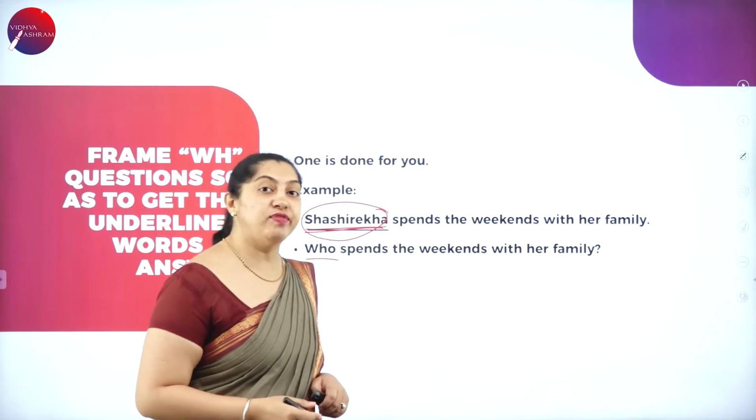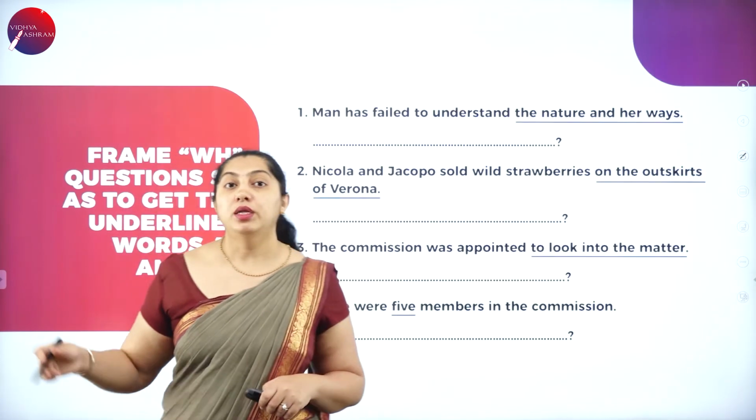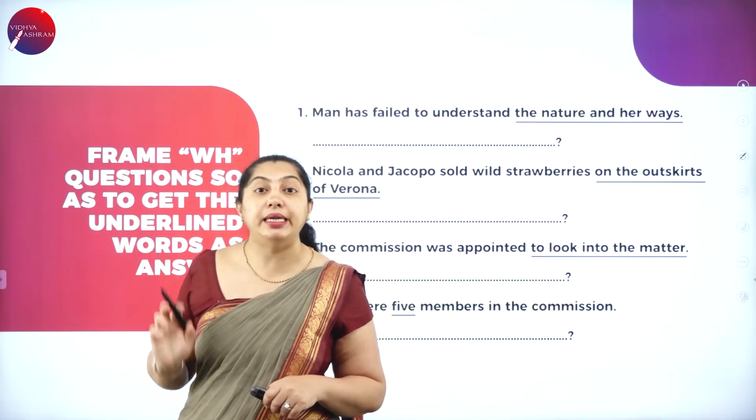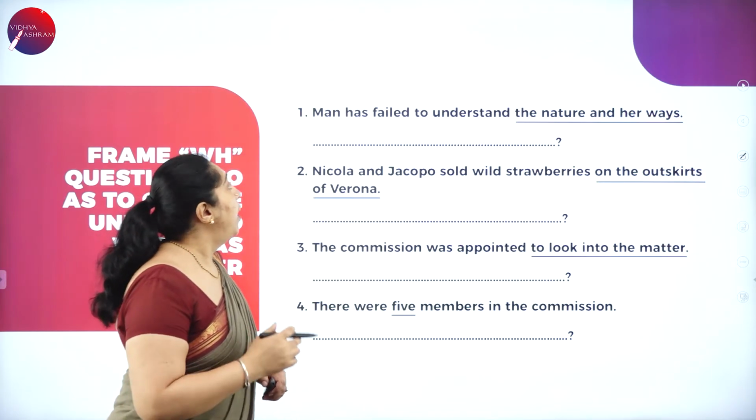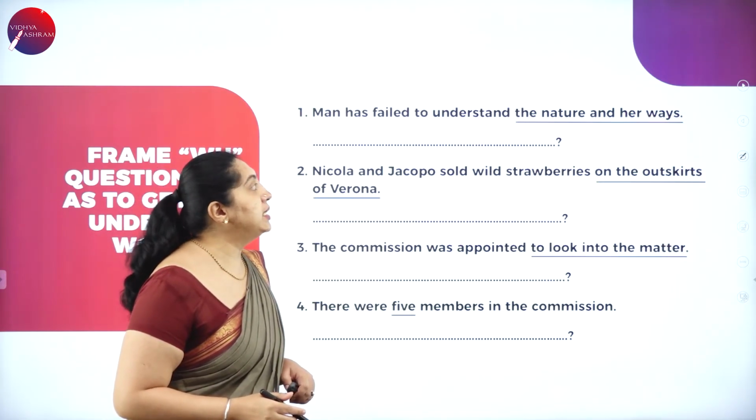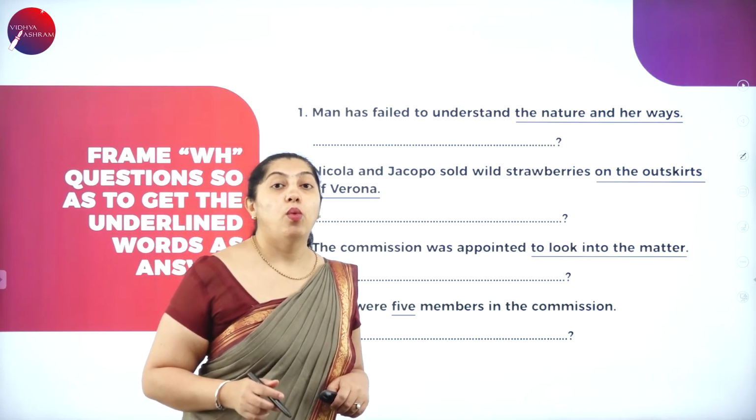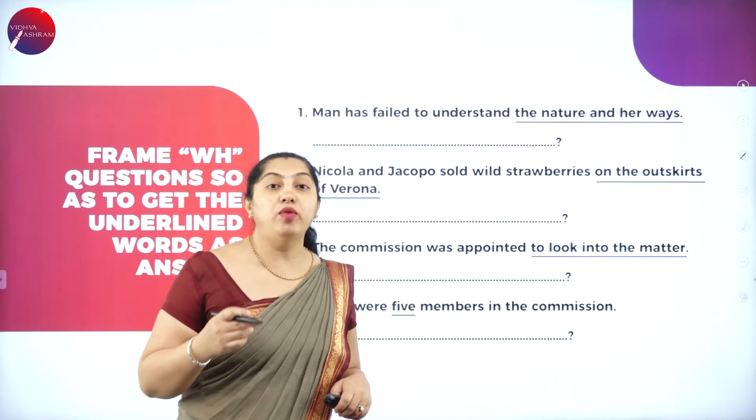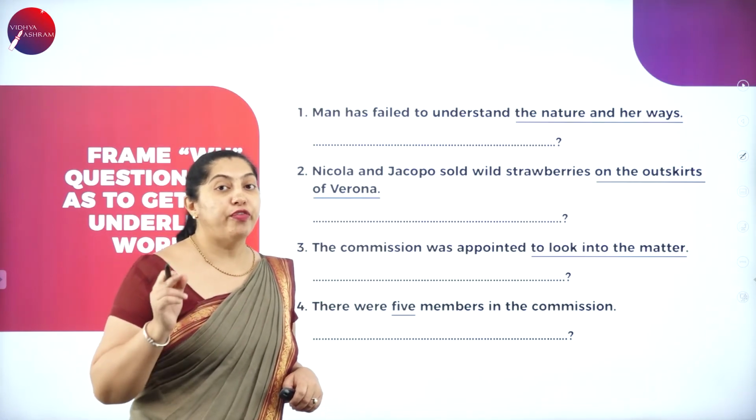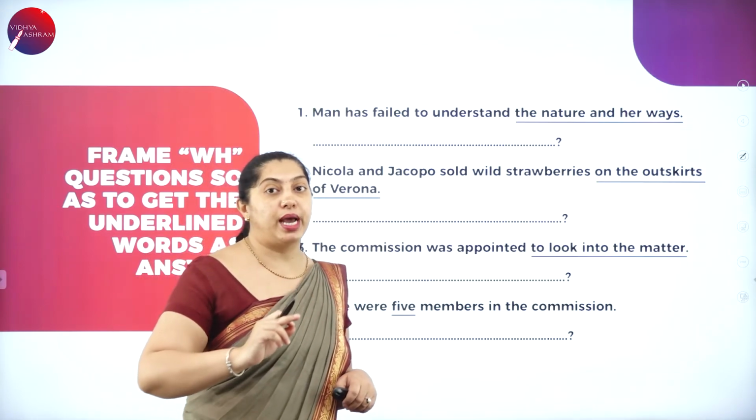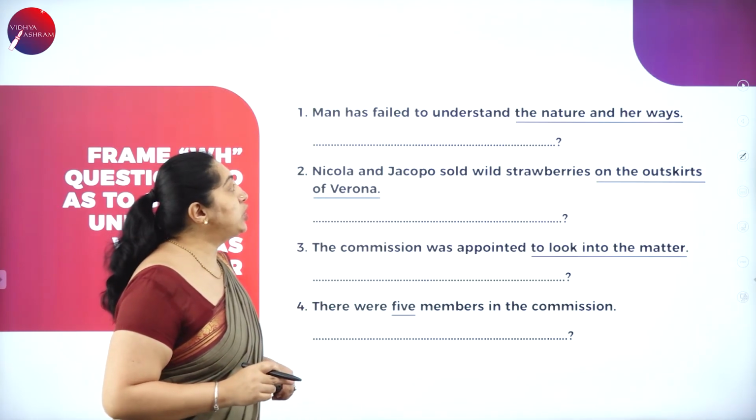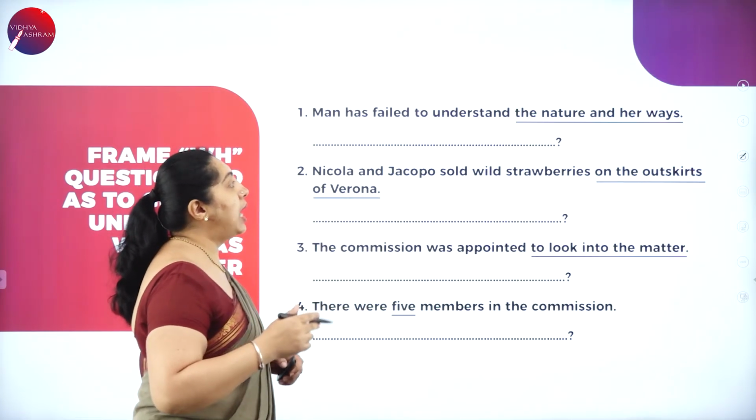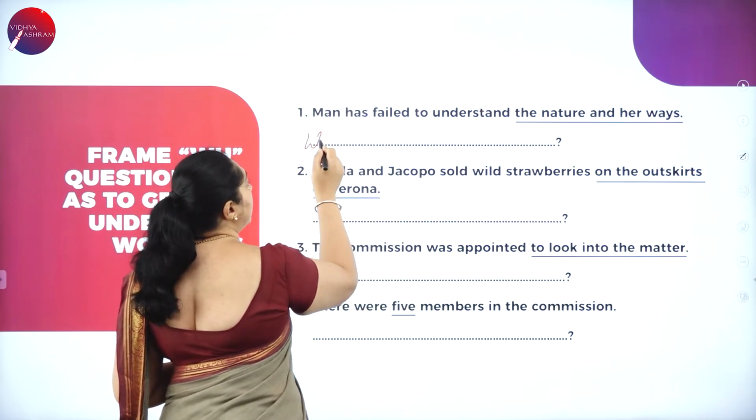In the same way, you have some more examples here. So, you have to frame the question with WH question to get the underlined word as an answer. Man has failed to understand the nature and her ways. It might be one word or it might be more than one word underlined. You need to frame the question to get the underlined word as an answer. Man has failed to understand the nature and her ways. So, here the answer will be what